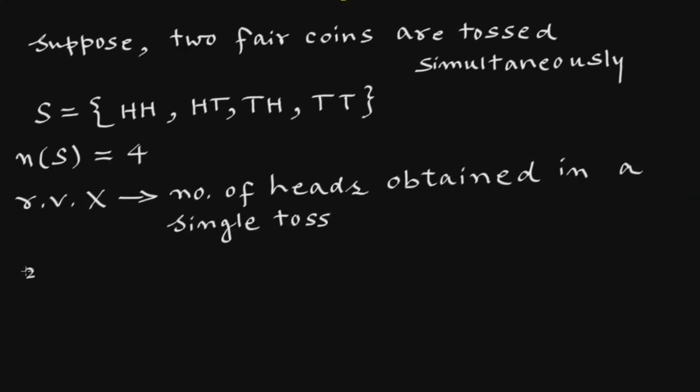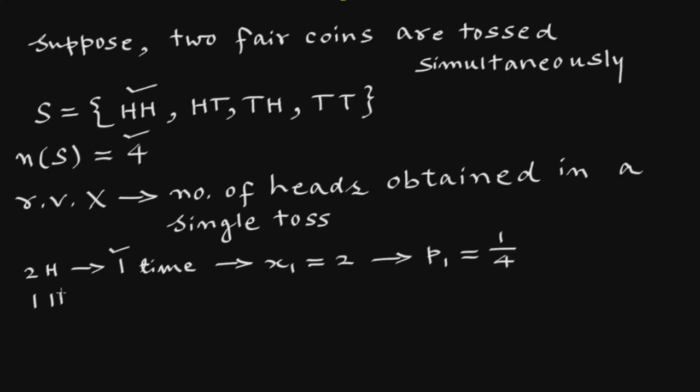Two heads are occurring one time, so x1 is 2 and its probability p1 is 1 upon 4. One head is occurring two times, so x2 is 1 and the probability p2 is 2 upon 4.